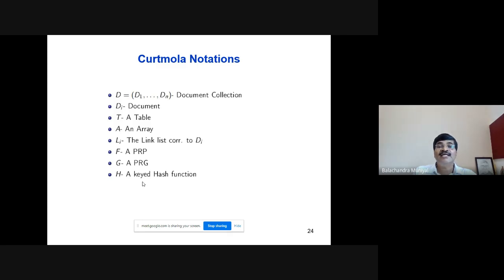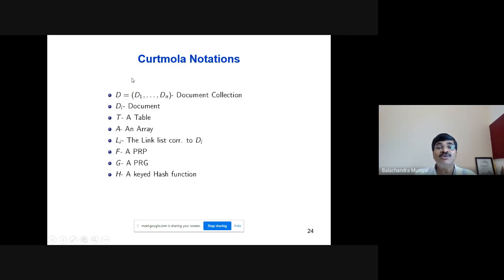There are n documents in the document collection D. This particular proposal is meant for storing a collection of one or more documents. It works for a single document as well.